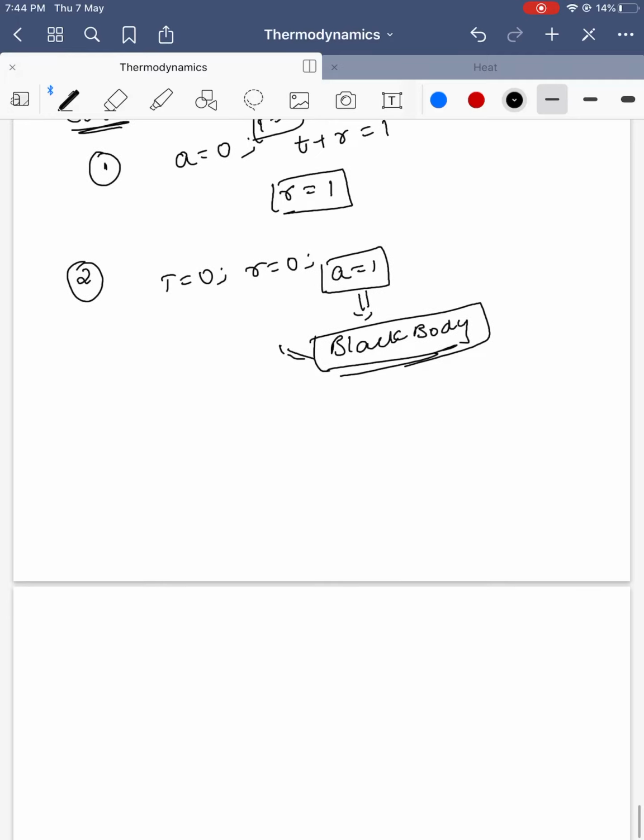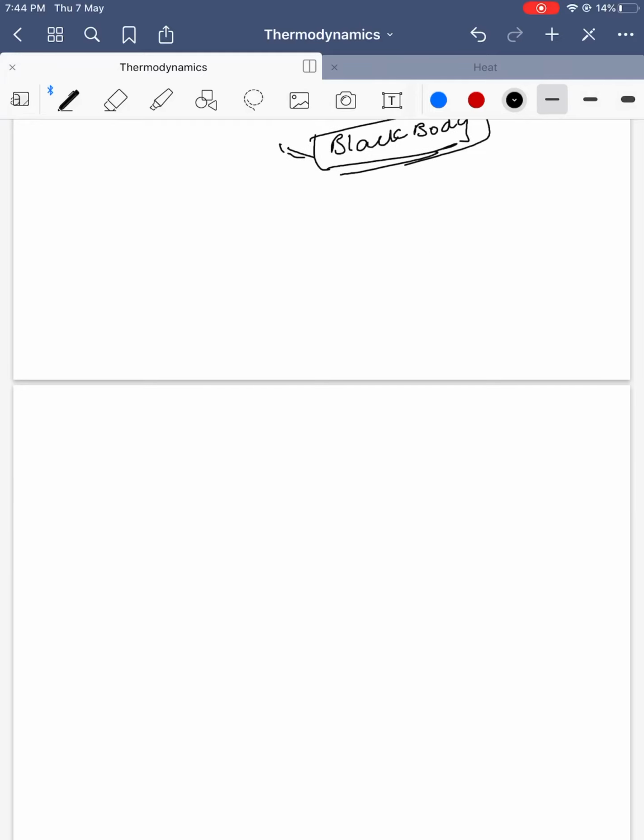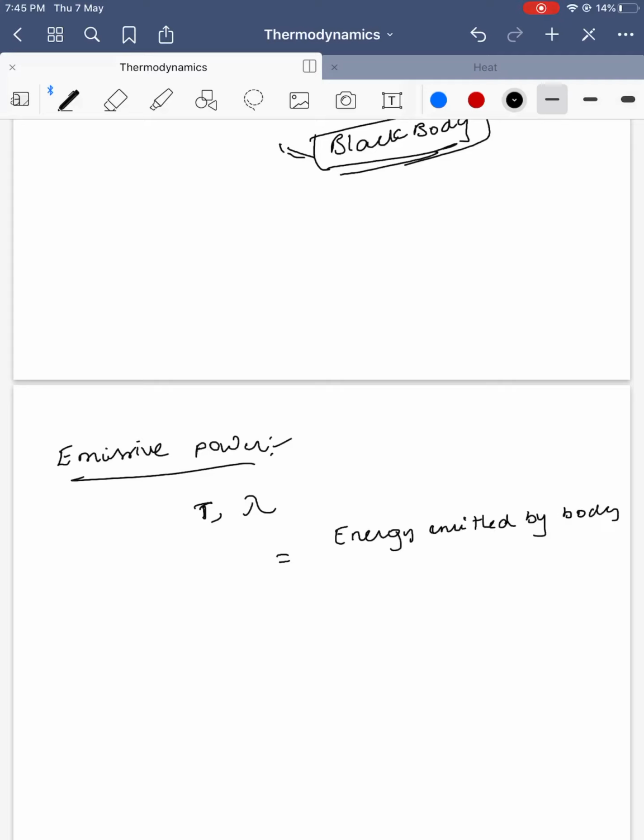There are some other terminologies. Emissive power is the amount of energy emitted by the body per unit area per unit time at a particular temperature and wavelength.